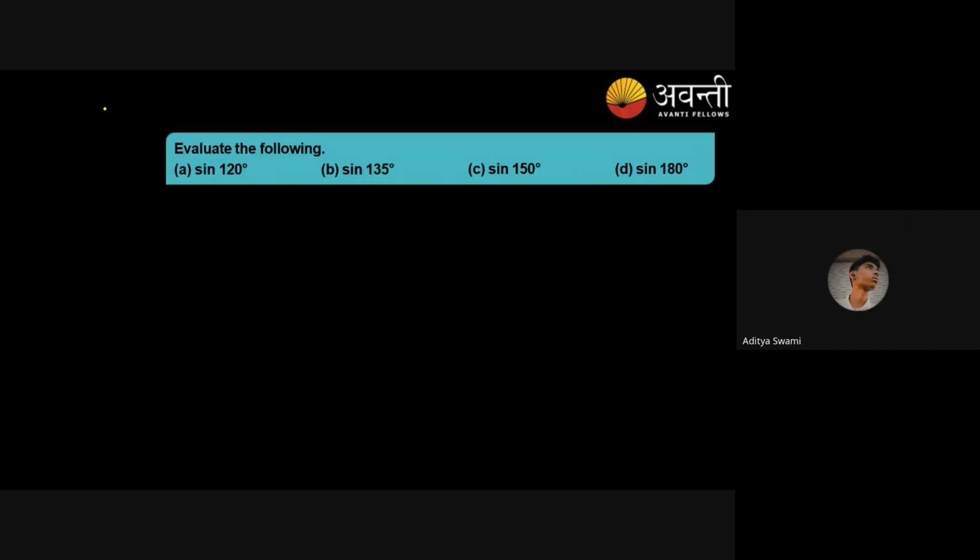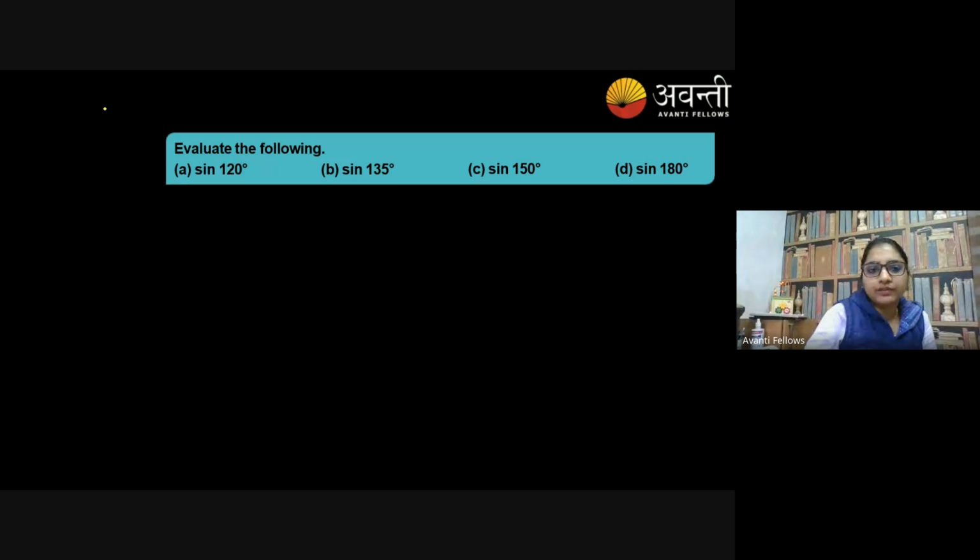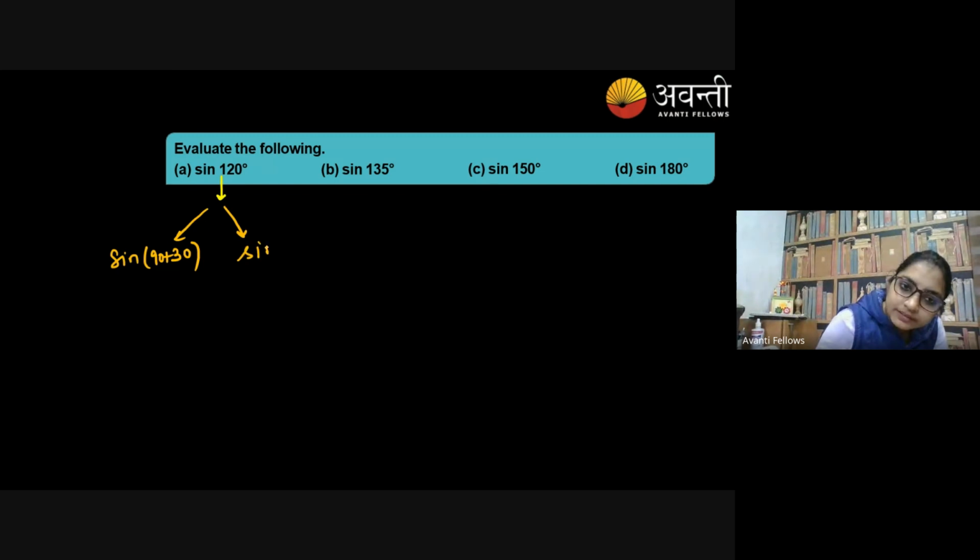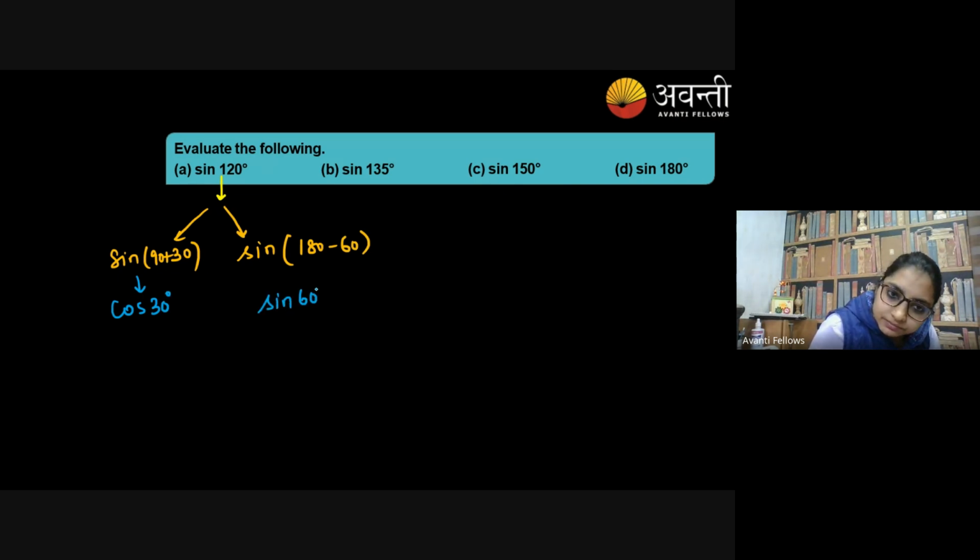Now I need to teach you these conversions. If I have sine 120 degree, dear friends, I can write it in two ways. Either I can write it as sine of 90 plus 30, or Aditya may write it as 180 minus 60. Agree? So it will become cos 30, and it will give you sine 60, right?